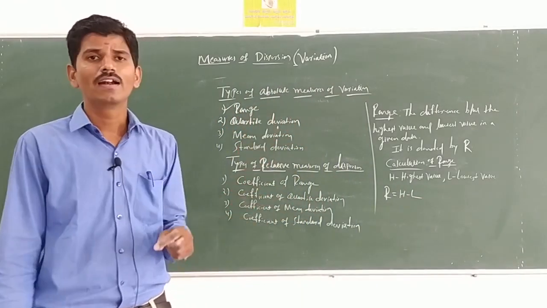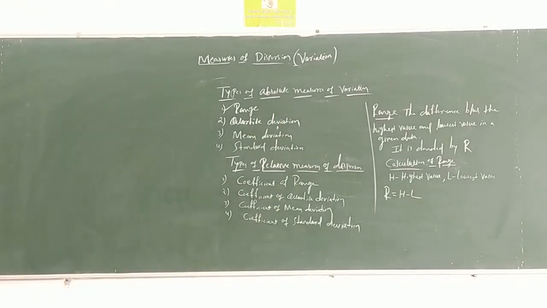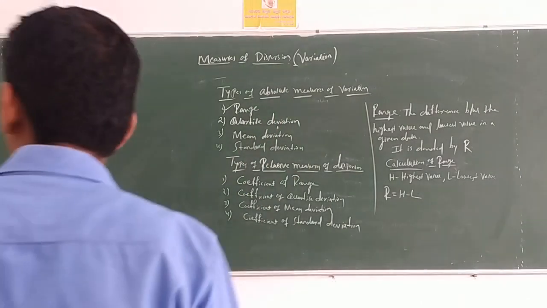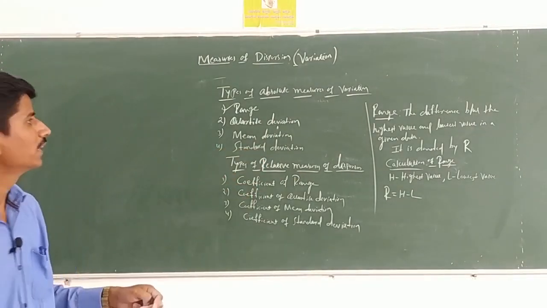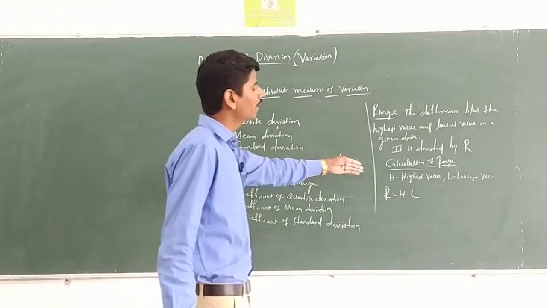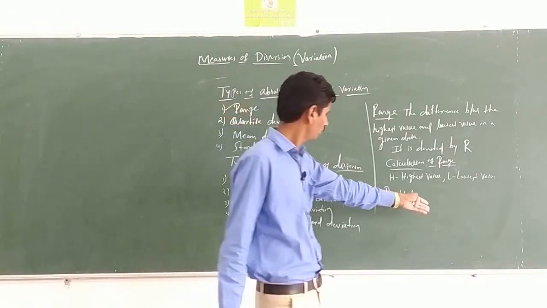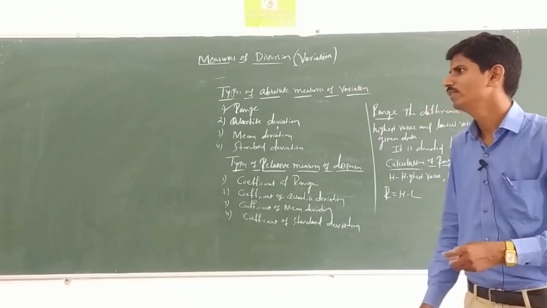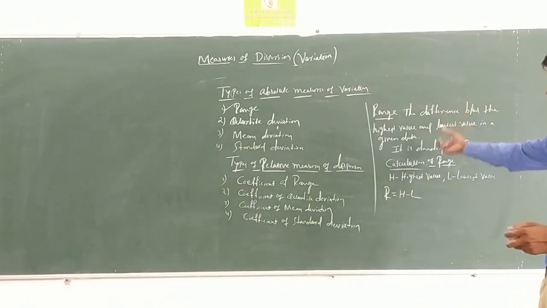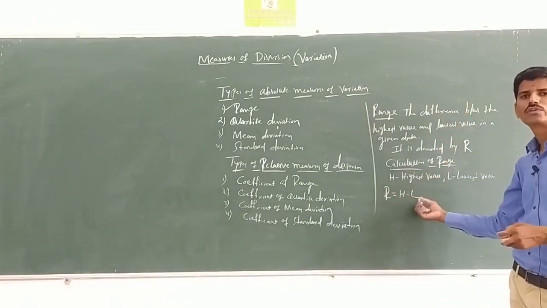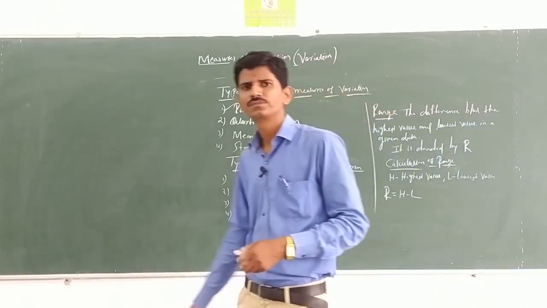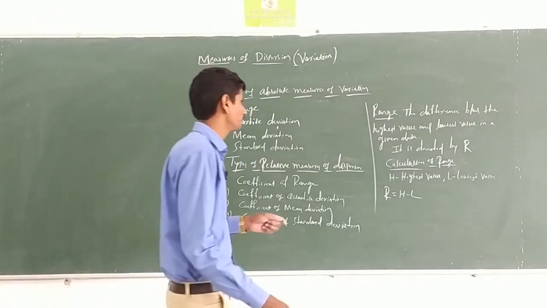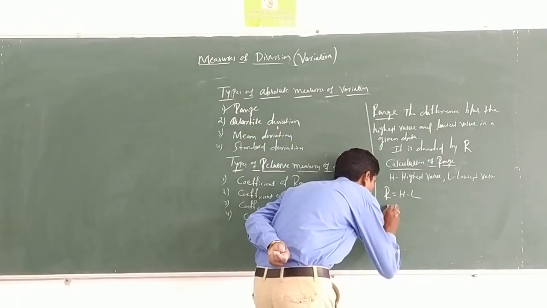What is the range? It is the difference between the highest value and the lowest value in a given data. Then it is said to be a range. R equal to H minus L. Then what is the coefficient of range?